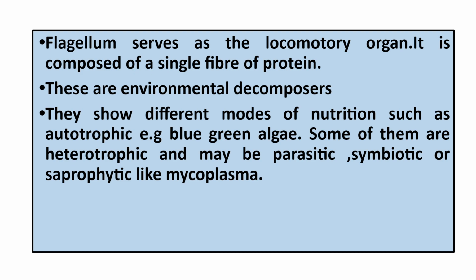Then they show different modes of nutrition, the mode of taking in nutrients, students. It is autotrophic, like in blue-green algae, which can make their own food. And some of them are heterotrophic, meaning they depend on others. So they may be parasitic, symbiotic, or saprophytic, like in mycoplasma. So these are the characteristics of this kingdom Monera.